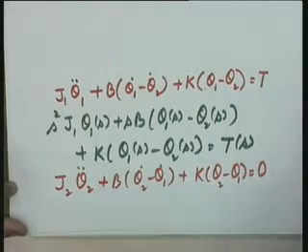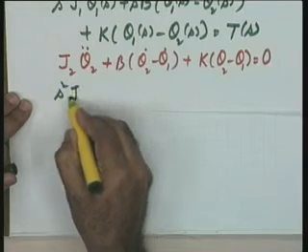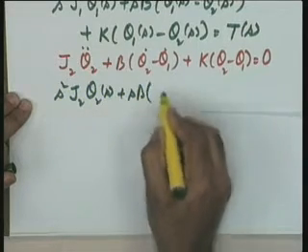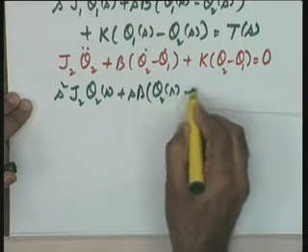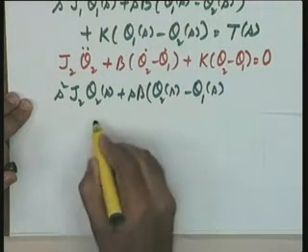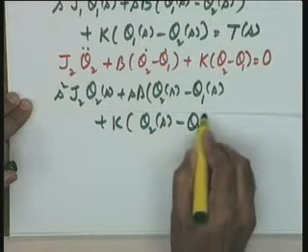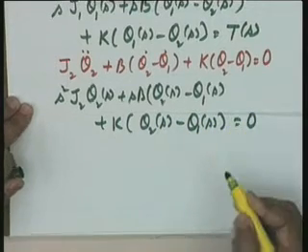and the corresponding Laplace domain equation will turn out to be s squared J2 theta 2(s) plus sB (theta 2(s) minus theta 1(s)) plus K (theta 2(s) minus theta 1(s)) equal to 0.